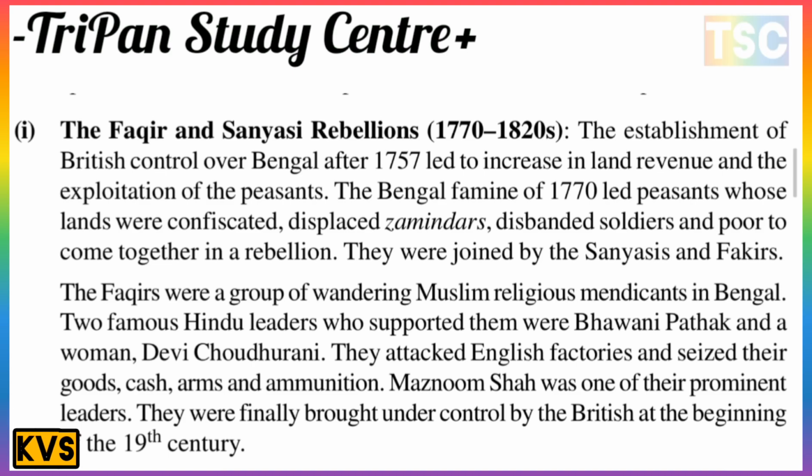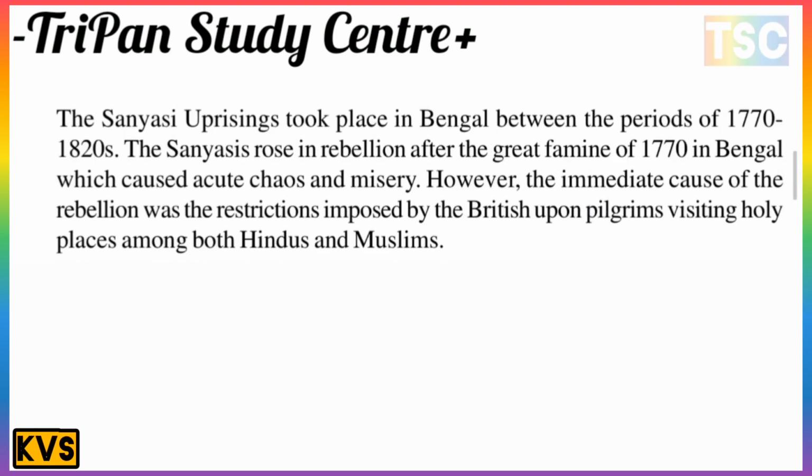They attacked English factories and seized their goods, cash, arms and ammunition. Majnu Shah was one of their prominent leaders. They were finally brought under control by the British at the beginning of the 19th century. The Sannyasi uprising took place in Bengal between 1770 and 1820.